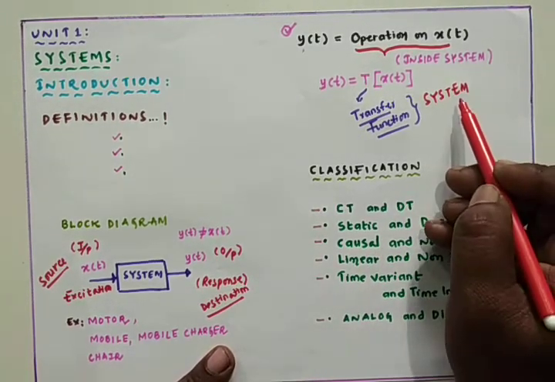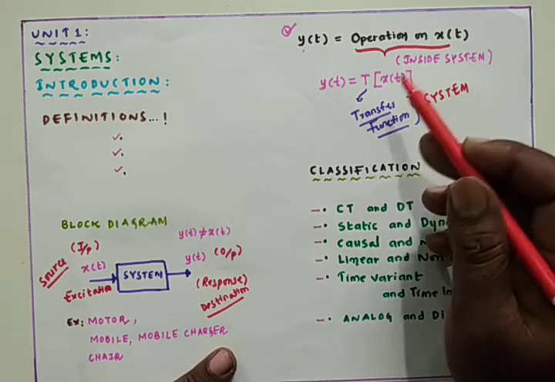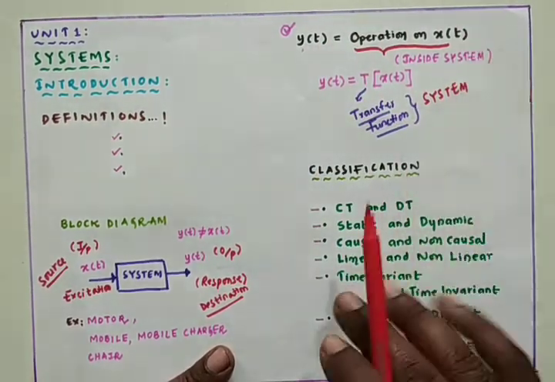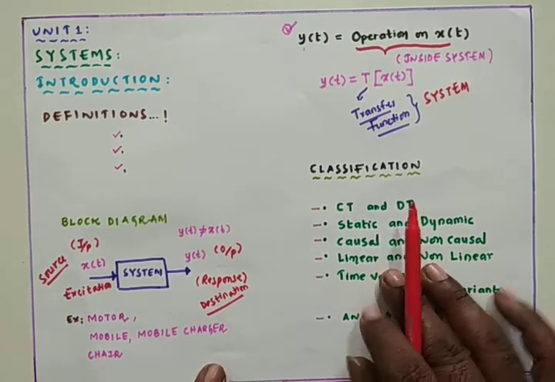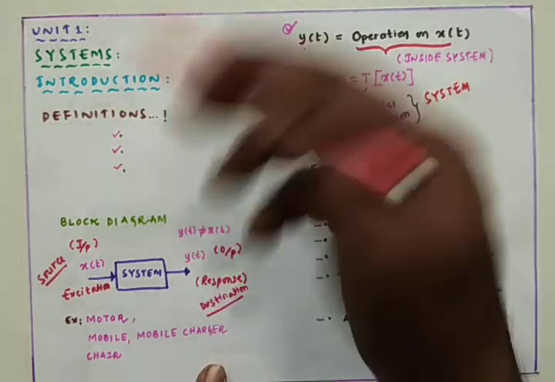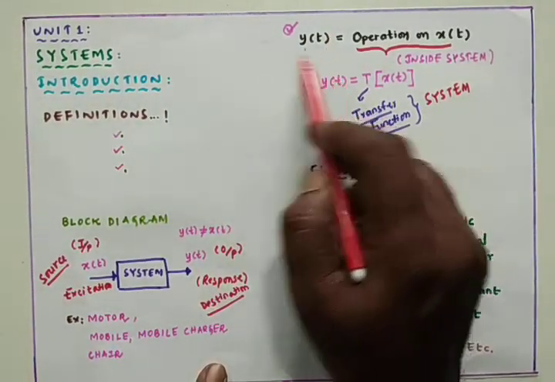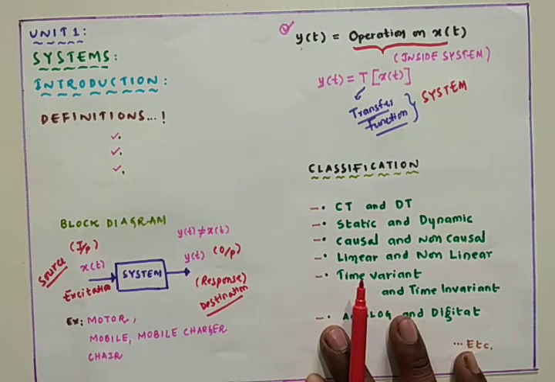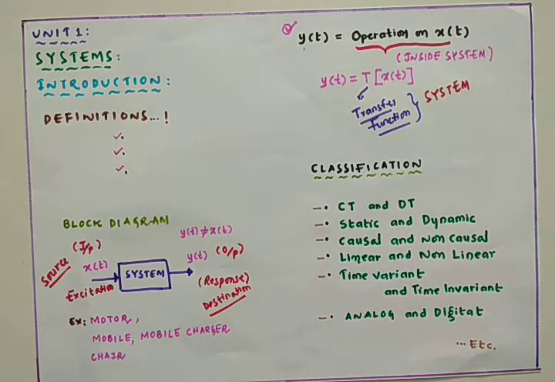If the system's transfer function is to give a delayed signal, then y of t is a delayed version of x of t. If the transfer function of the system is defined in such a way that it gives an advanced signal, then y of t will be the advanced signal of x of t. In such a way, we can have the output signal.